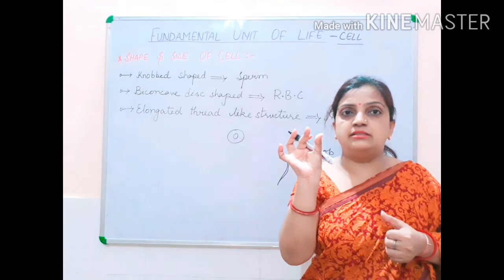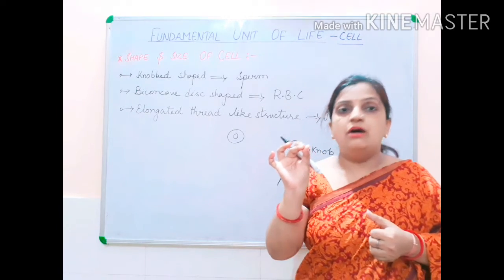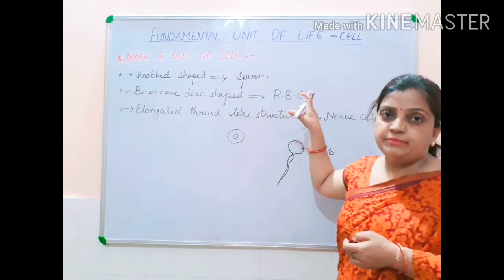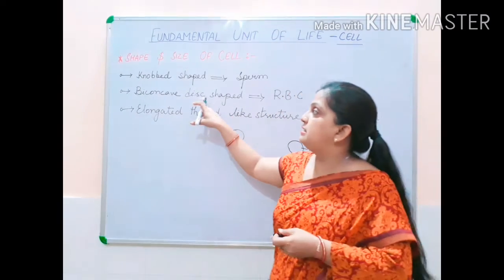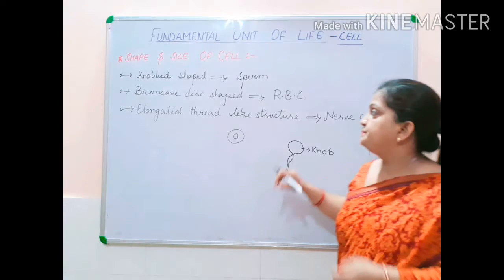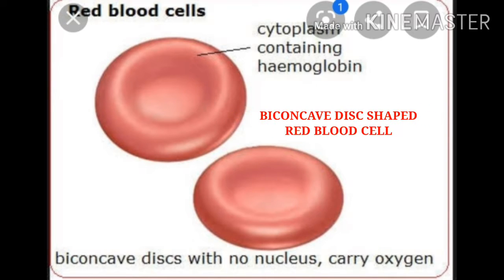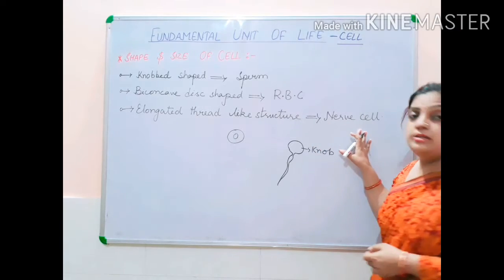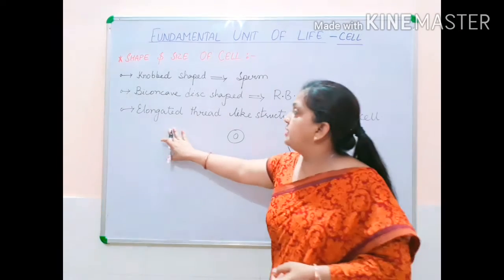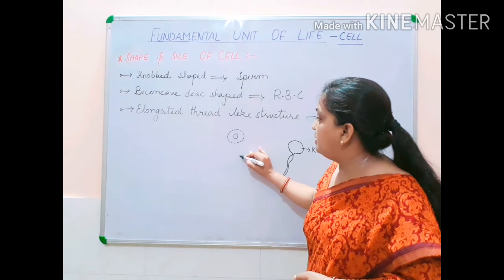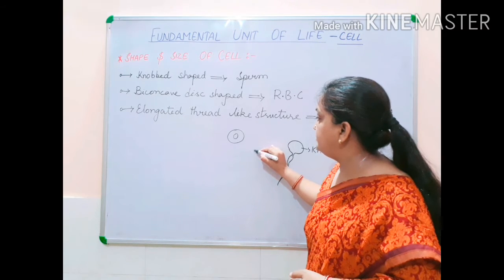In the center it is going to be pressed in. So it is a biconcave structure. So human RBC is a biconcave shape like structure. Then your nerve cell is an elongated thread-like structure. Elongated. Now nerve cell, if I draw a nerve cell, this is a nucleus.